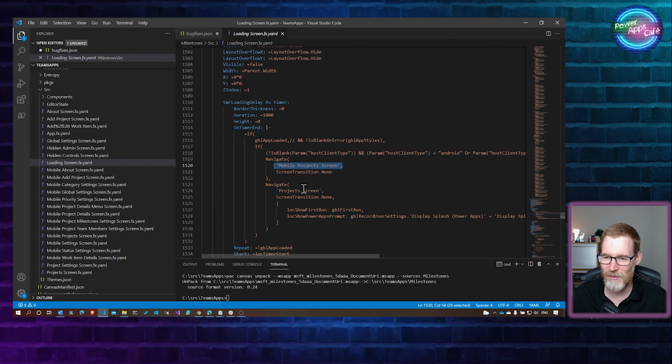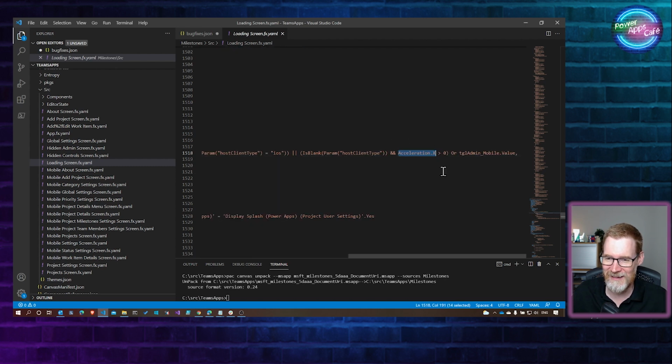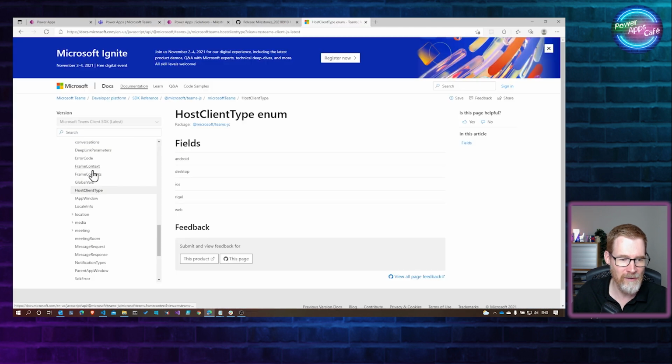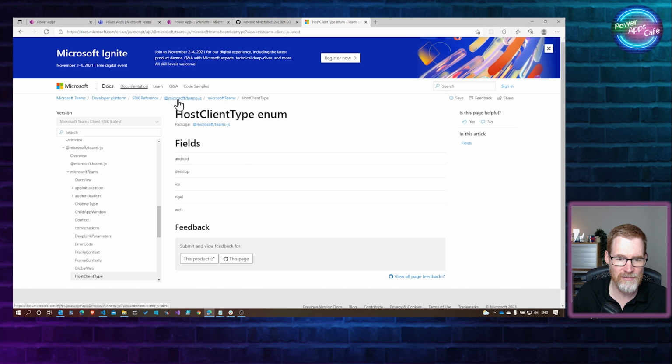But this is an interesting little hack here, because it's saying, okay, if we've got the acceleration X, that means it's going to be a mobile device, because you only get the accelerometer information on a mobile device. And then obviously this is just for testing. So that's an interesting topic. Let's just do a quick search for that. This is part of the Microsoft Teams context, I'm guessing.